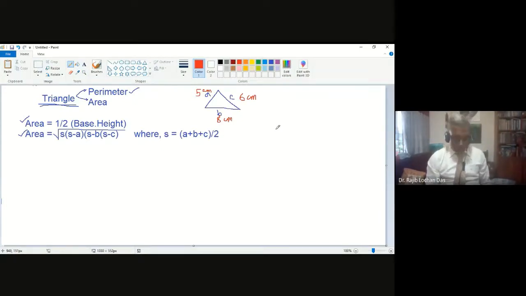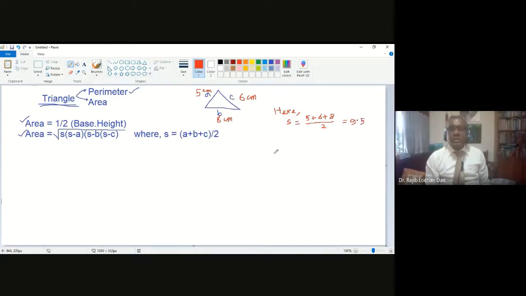So you will do what? You will do here the S is 5 plus 6 plus 8 divided by 2. That will be your S, and it is actually 19 by 2, so 9.5.